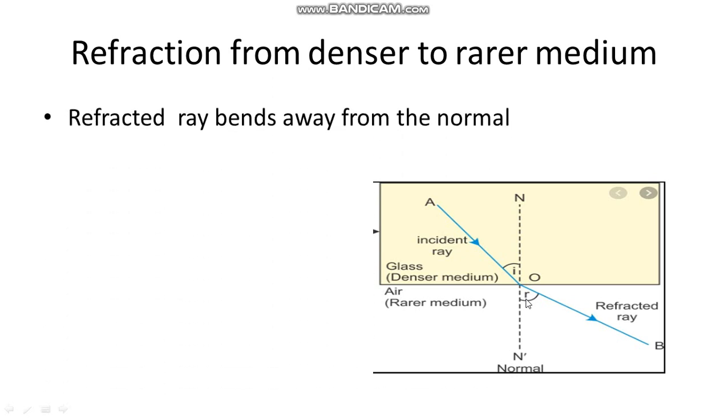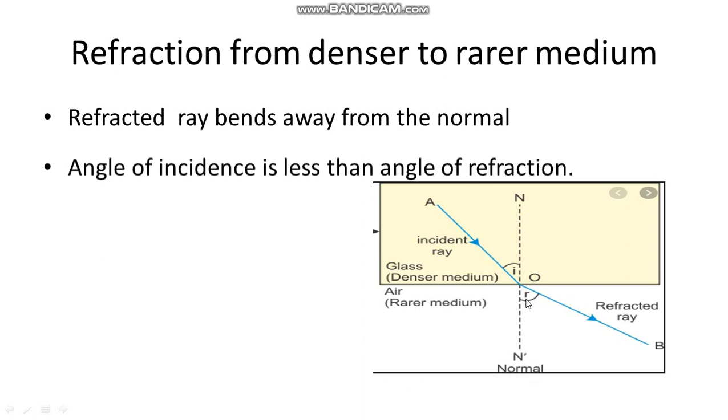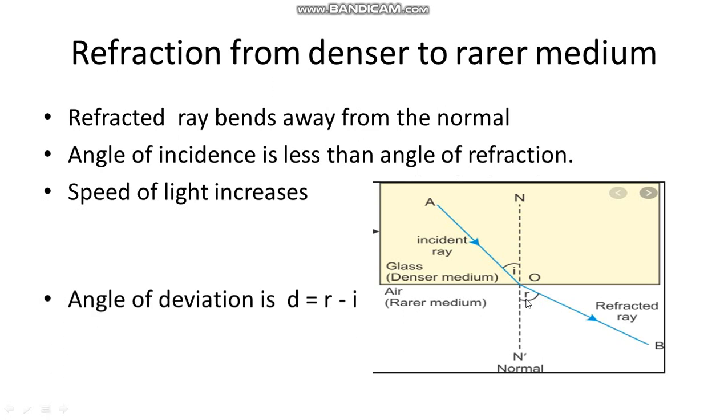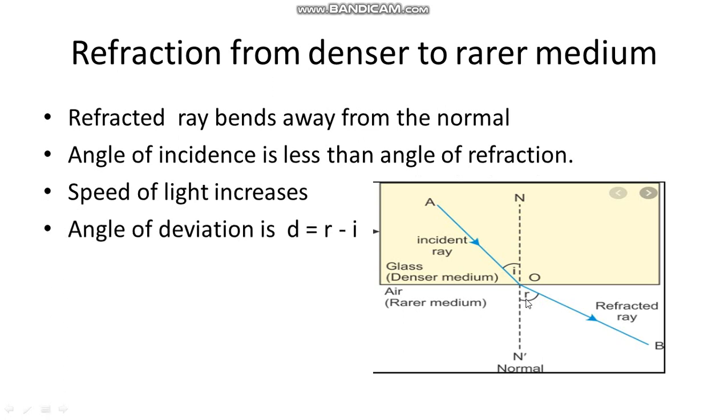So when light travels from denser to rarer medium, the refracted ray bends away from the normal. Angle of incidence is less than angle of refraction. Speed of light increases. Angle of deviation is R minus I.